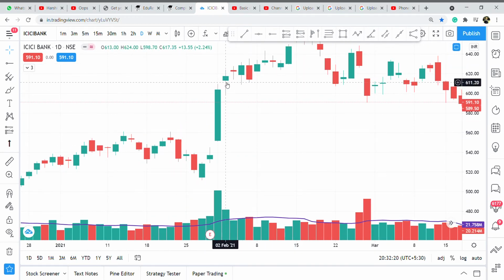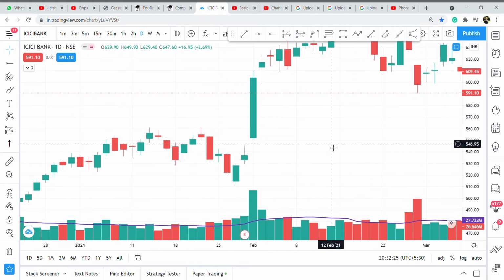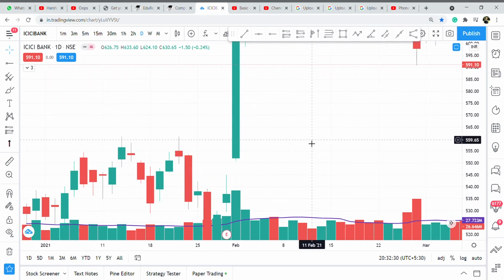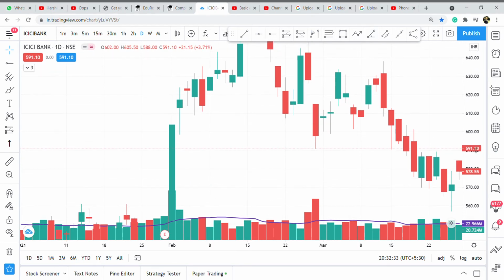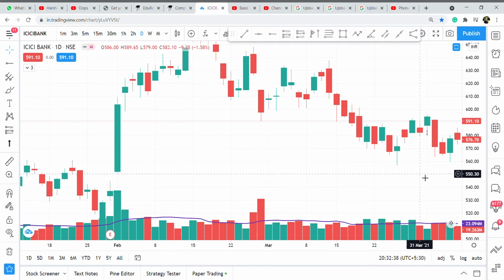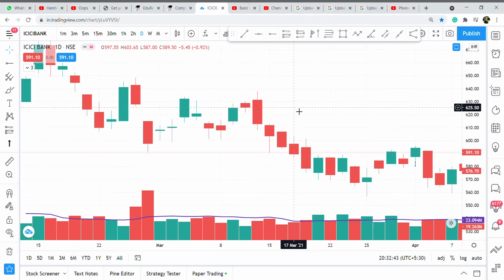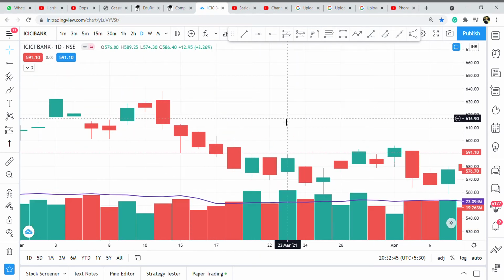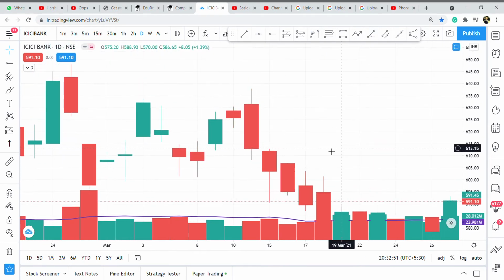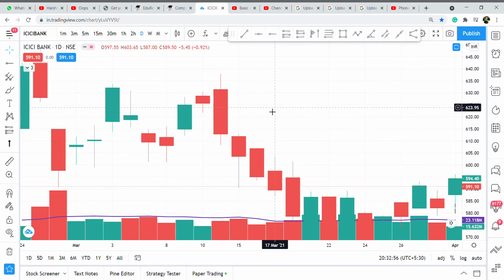And the lines you see here are called wicks. So, explaining about this candle, let's take a candle which has nice wicks. It will be nice for explaining that. Okay, this particular red candle has wicks on both sides. A red candle suggests that it was in a downfall. The stock came down. So where did it open?